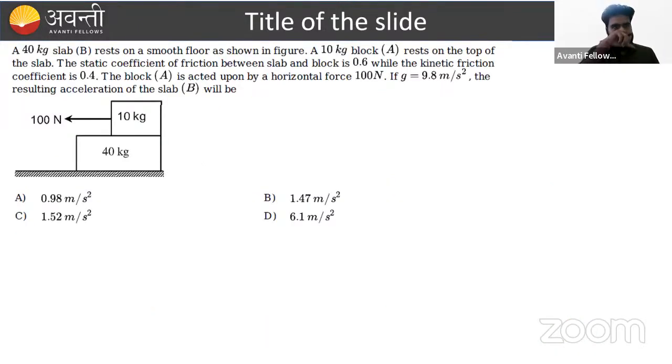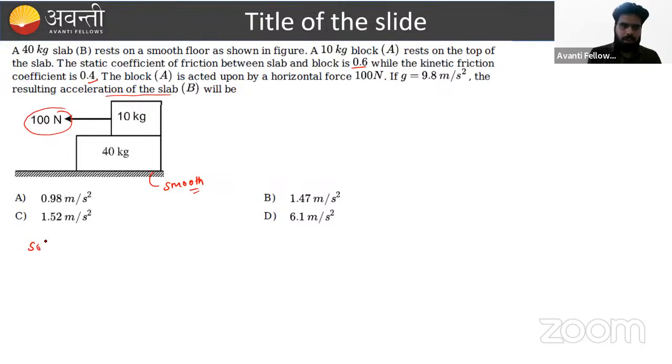Again, this question we can say is the double block problem that is asked, and it is saying that this surface is smooth. Okay, and the 40 kg, 10 kg, what will be happening here, beta? First of all, a force 100 Newton is applied on the 10 kg block, and it is asking the resulting acceleration of the slab. Okay, the coefficient of static friction and kinetic friction is given. So in which block is force applied? You can say it's the 10 kg.